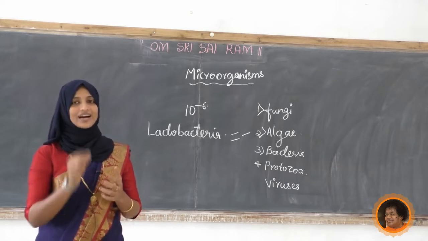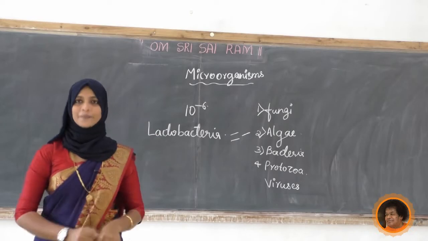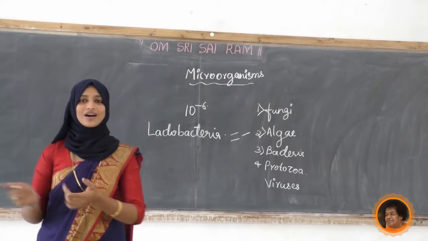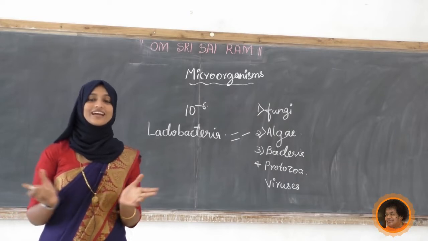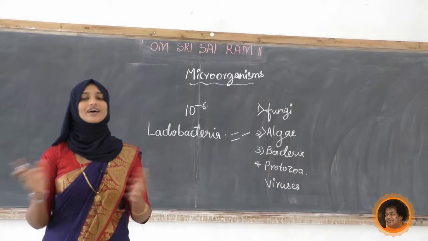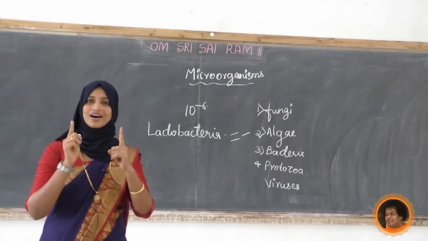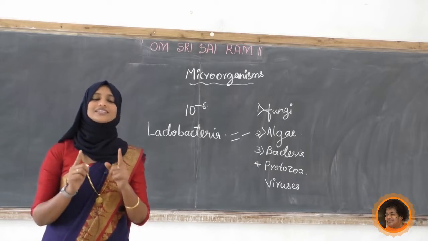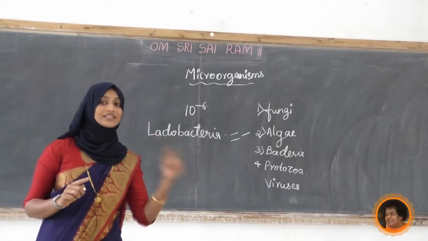So they get life when they enter the host cell. They are dead when they are outside. Other animals are all living ones, no? When they are sleeping, they have life. But only viruses are different from others. Viruses are dead when outside. They are living when in the host cell.